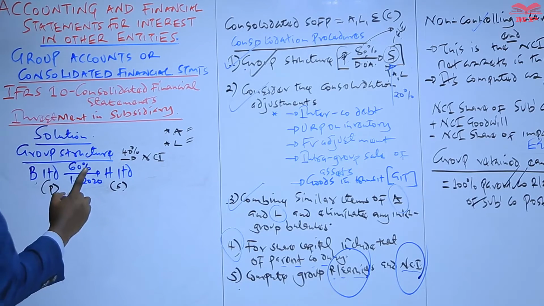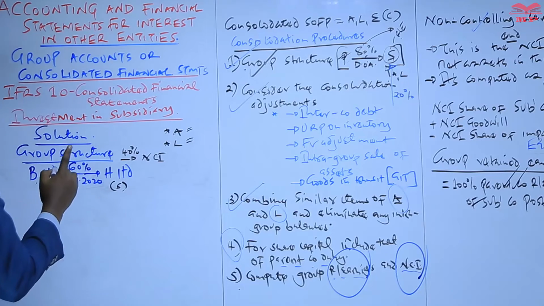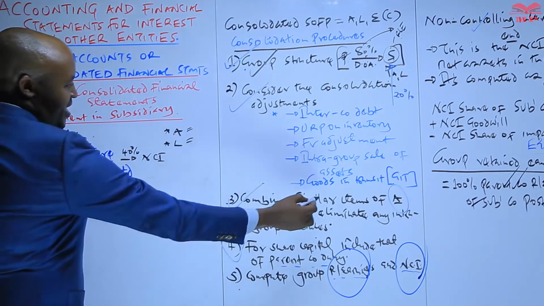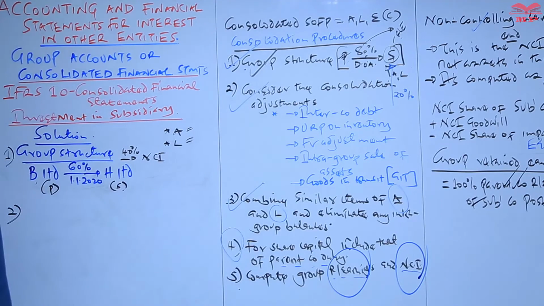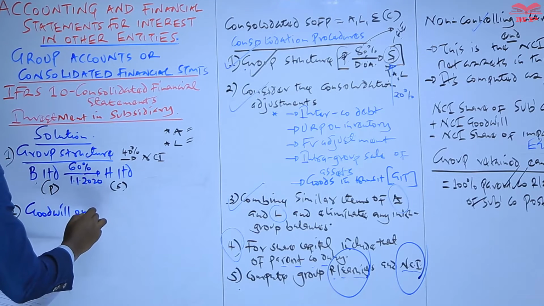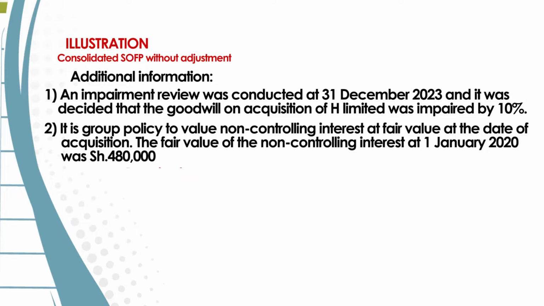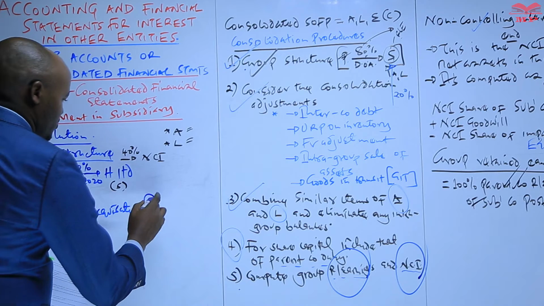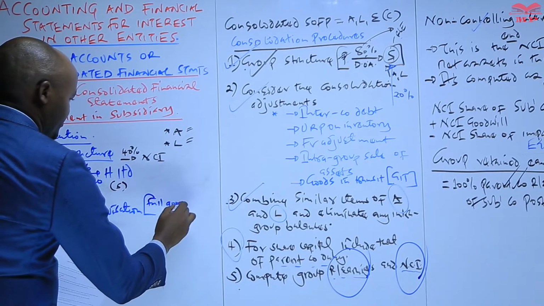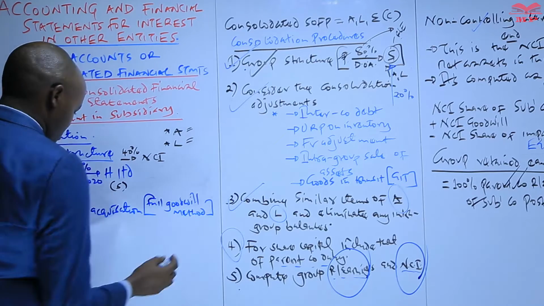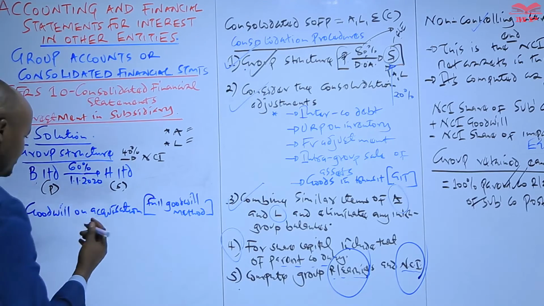Also, on the date of acquisition, the parent company has to determine the goodwill on acquisition. So, as step 2, before we combine similar items of assets and liabilities, we can compute the goodwill on acquisition. As per the additional information number 2, we are using the full goodwill method. So let's compute that goodwill here.